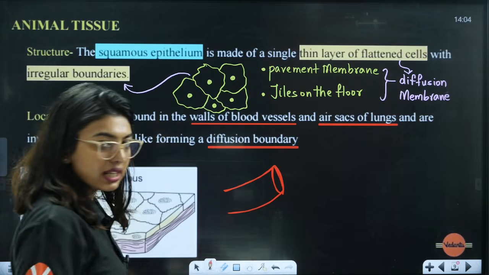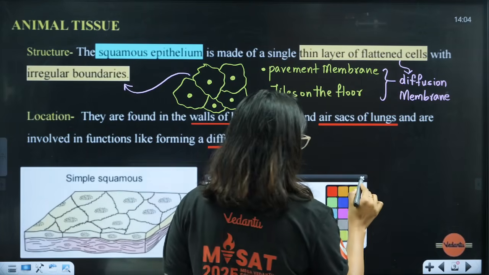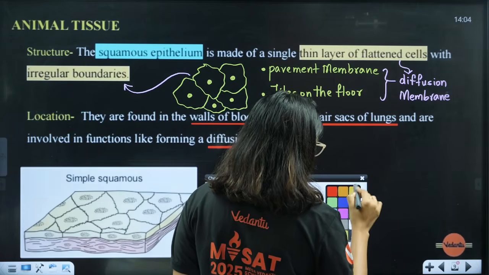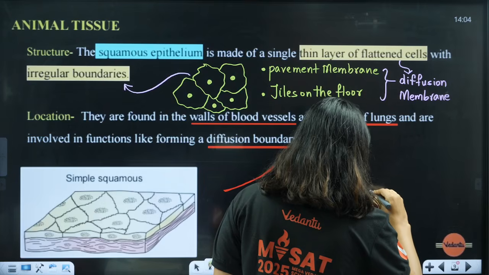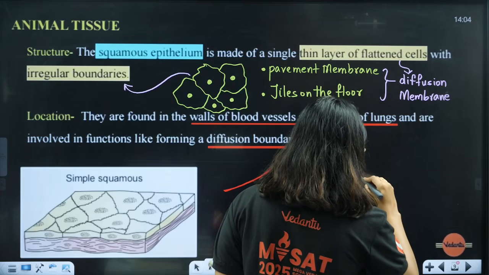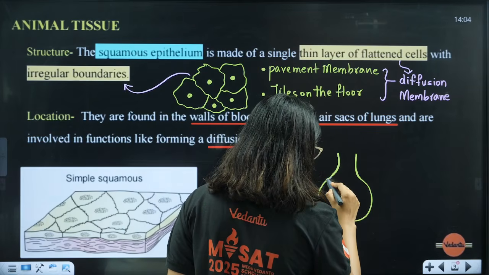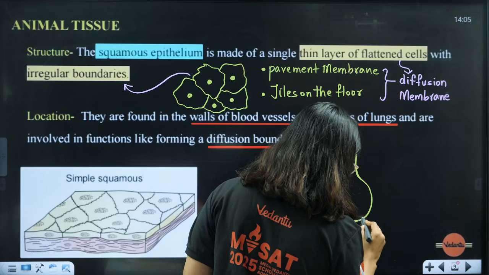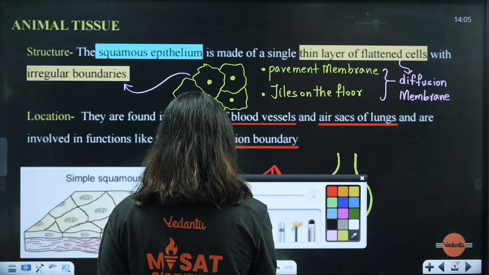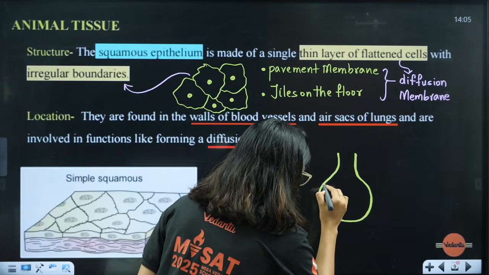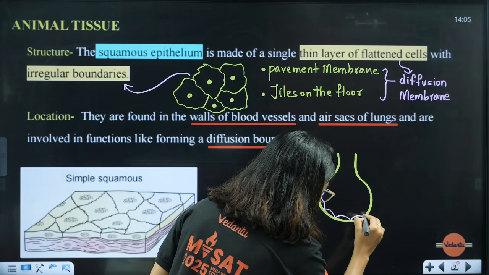Like this, on the walls, like the walls of the blood vessel, they will be present. With that, they are also in the air sac. Which air sac here? We are referring to the air sac, the alveoli. Remember when we studied the diffusion membrane, we spoke about the epithelium of the alveoli. So that epithelium is what we are talking about here also. These cells are present like this, and they are going to help in the diffusion.